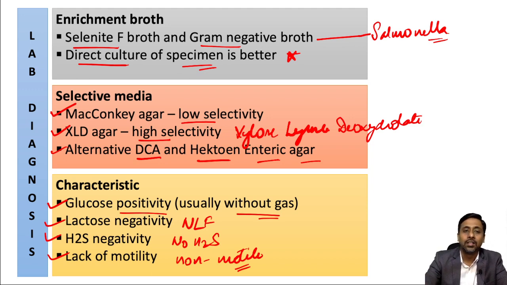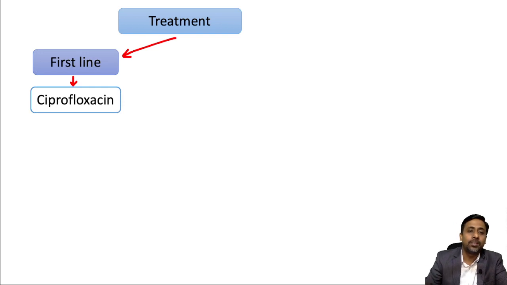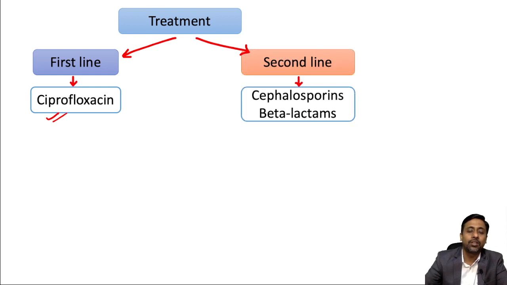Okay. And what should be the treatment? For treatment, there are first line drugs and second line drugs. The first line drug which is commonly used nowadays is ciprofloxacin, and the second line drugs which are commonly used are cephalosporins and beta-lactams.